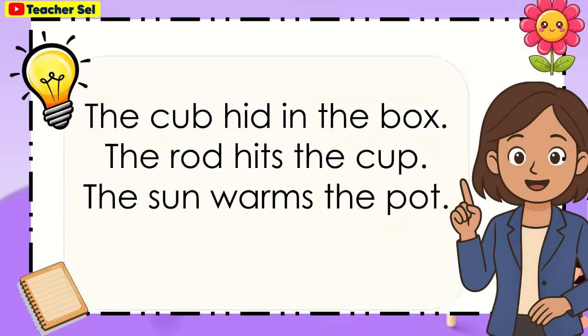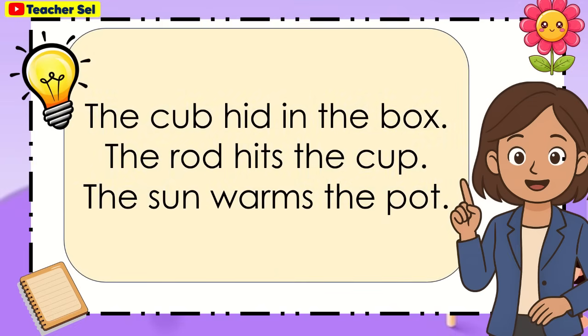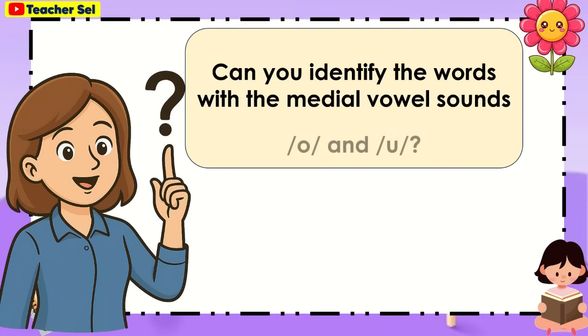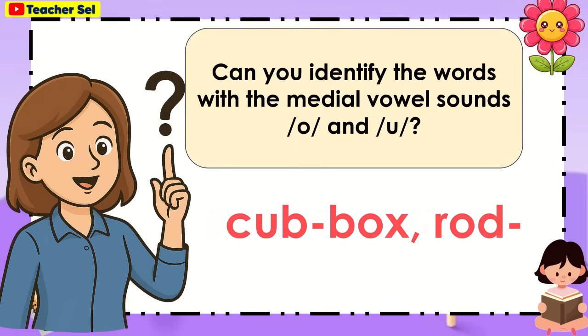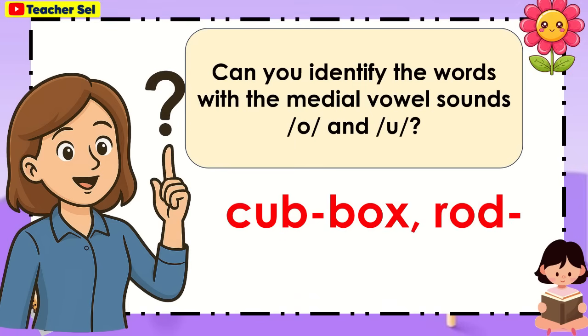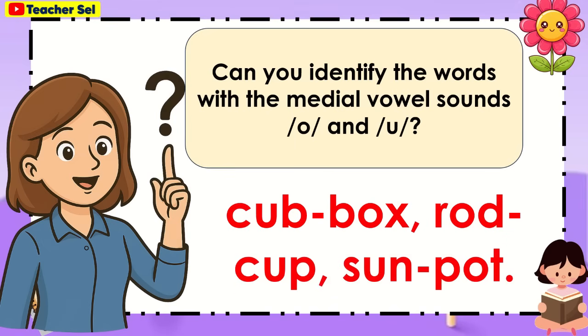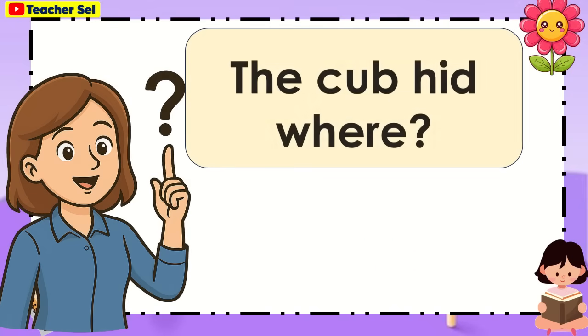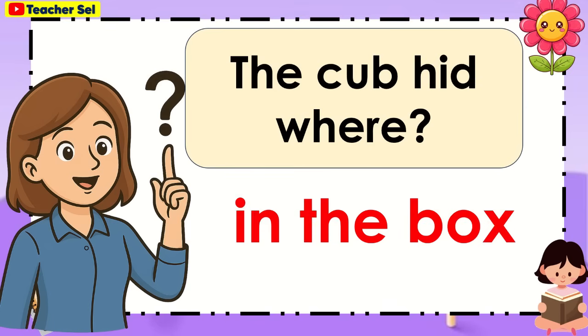Let us read. The cub hid in the box. The rod hits the cup. The sun warms the pot. Can you identify the words with the medial vowel sounds O and A? Cub, box. Rod, cup. Sun, pot. The cub hid in the box. What is hidden in the box? It's the cub. The cub hid where? In the box.